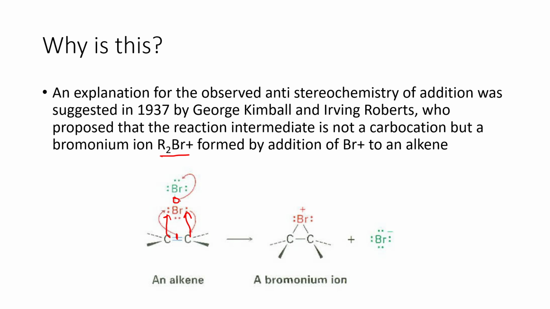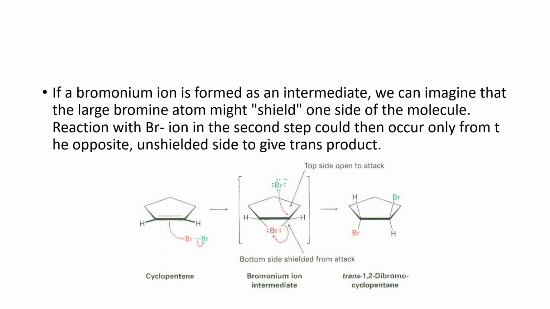Then the electron sa gitna ng bromine-bromine bond will move to the next bromine atom, yielding a bromide anion and a bromonium ion. So parang triangle yung kanyang shape right here. Okay? So ang problema here, this is slightly positive, this is slightly negative. What will happen next?